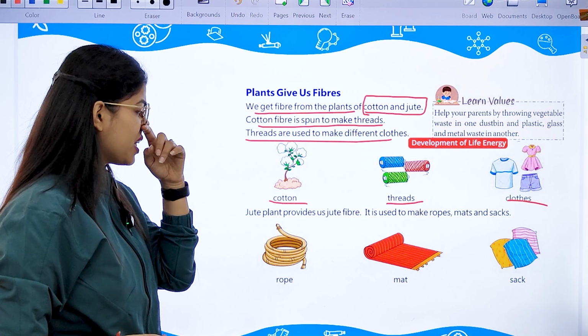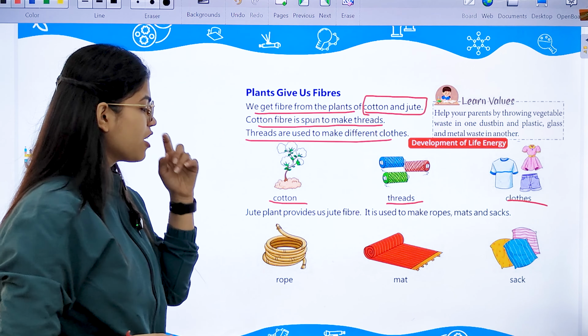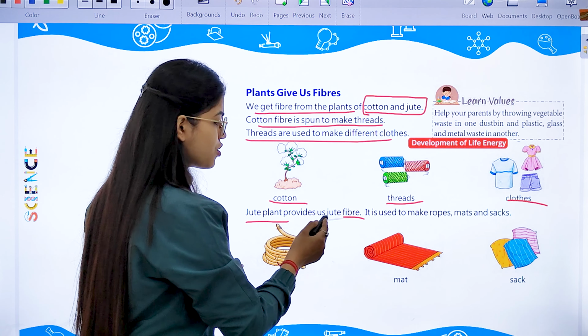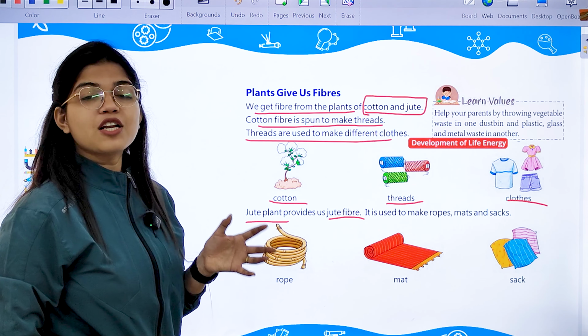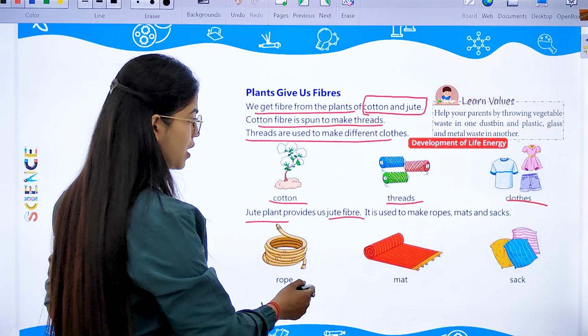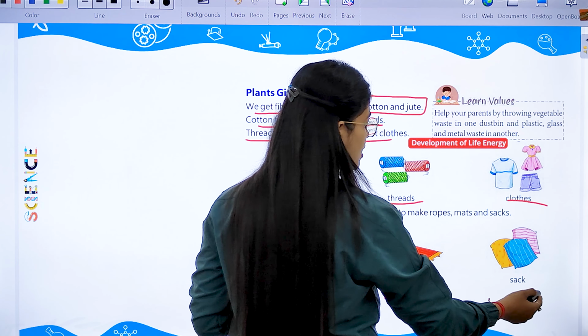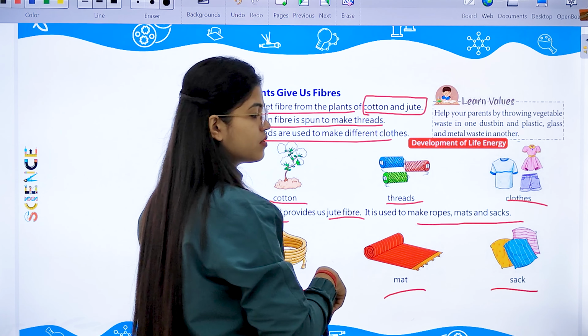Then if we talk about the jute plant, so jute is a type of plant also from which we get jute fiber. It provides you jute fiber. And then that jute fiber is used to make different types of materials like rope, mat, sacks, etc.